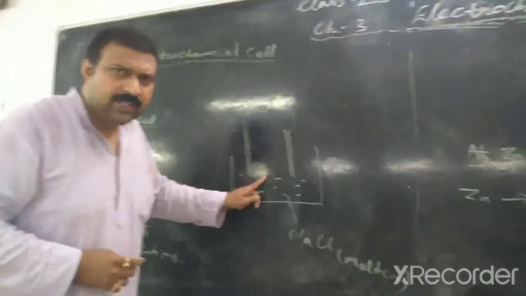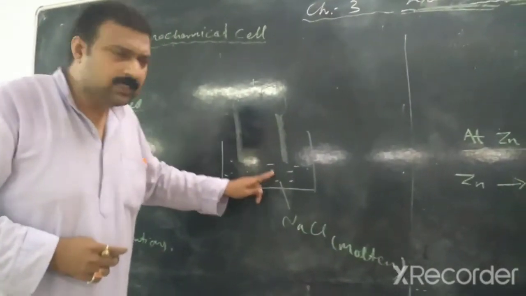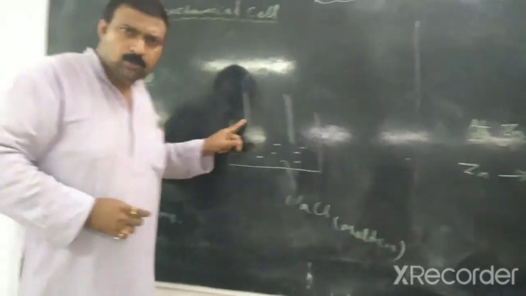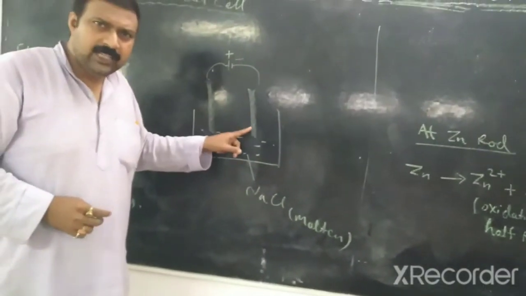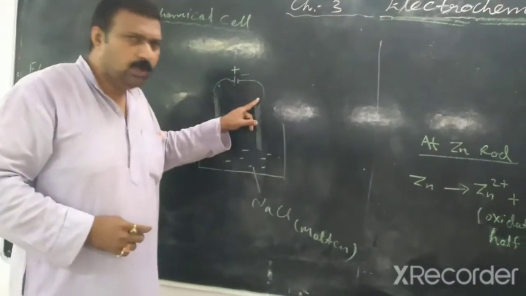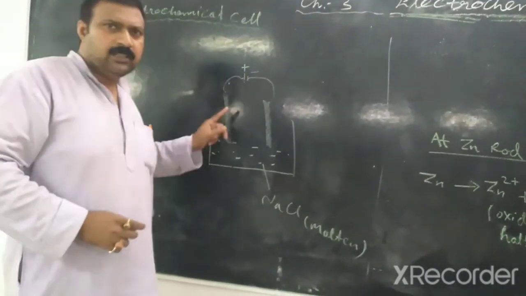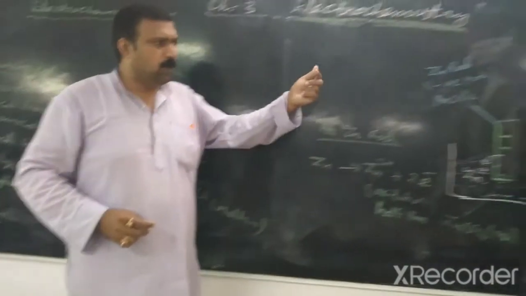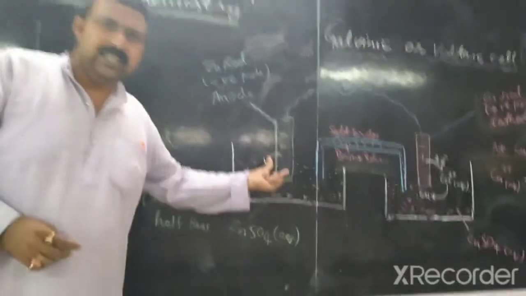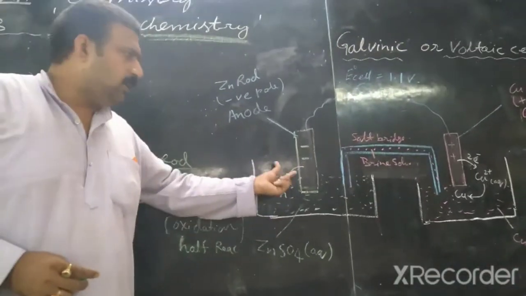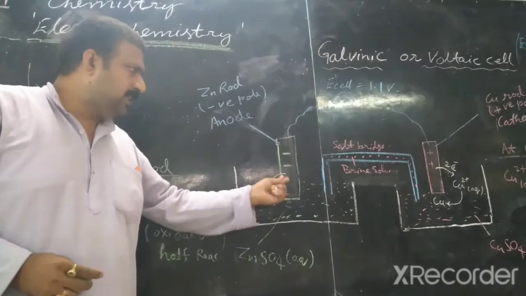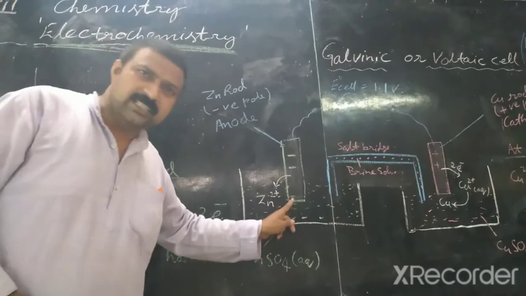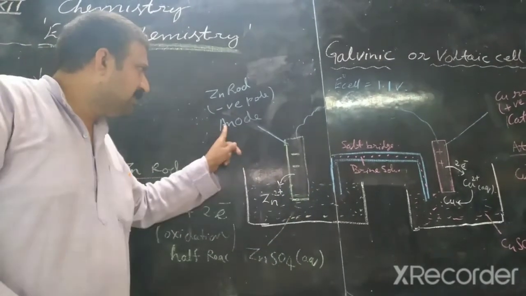So see here, in the case of an electrolytic cell, oxidation takes place at that rod which is connected with the positive pole, and reduction takes place at that rod which is connected with the negative pole. So in an electrolytic cell, the positive is anode, negative is cathode. But in a galvanic or voltaic cell, like in this case, oxidation takes place at the zinc rod, but it is negative. Since oxidation takes place at the zinc rod, it is anode.